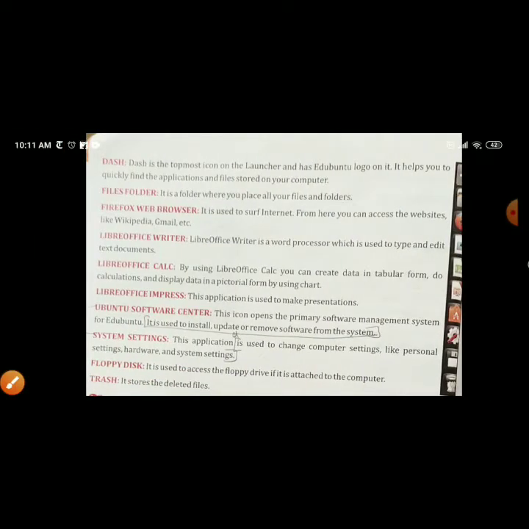This first icon is dash. Dash is the topmost icon on the launcher and has the Ubuntu logo on it. It helps you to quickly find applications and files stored on your computer. From the dash you can search any file, folder or application.